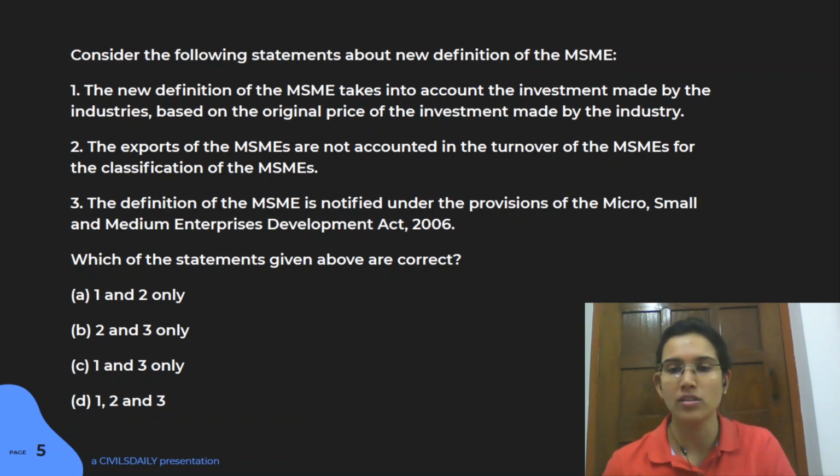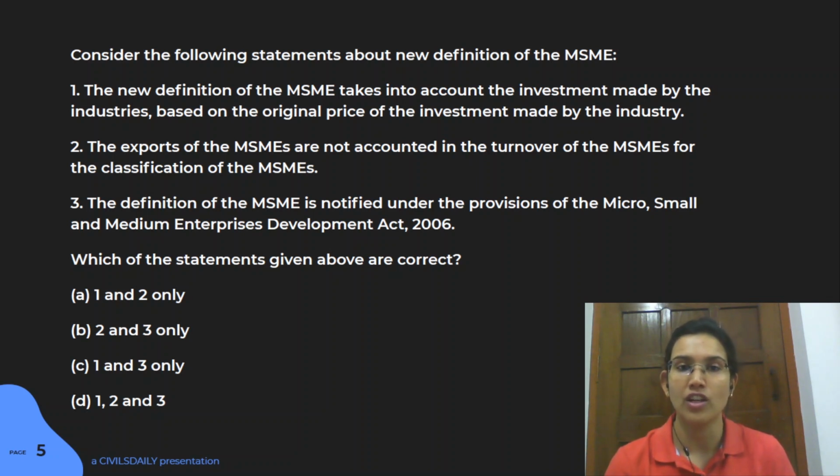So when we're talking about this definition, obviously the first thing is that the amount has been changed, that is obviously there, but the basis of that amount, like when we're talking about investment that is made by industry, there's this idea of original price, right? So original price was actually present in the previous definition, which we've changed in this particular amendment act.